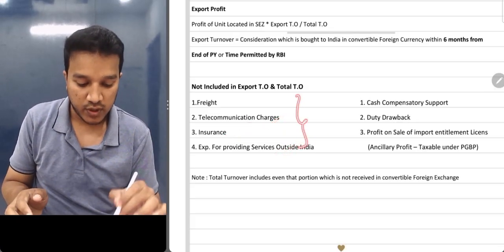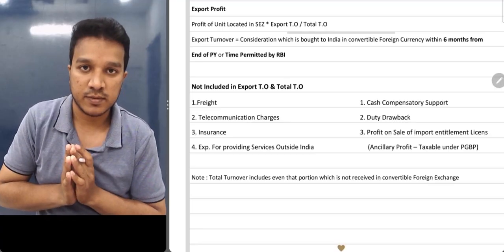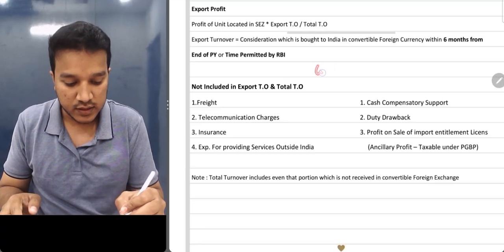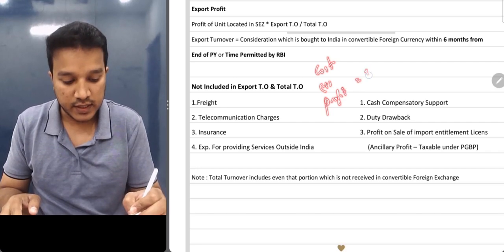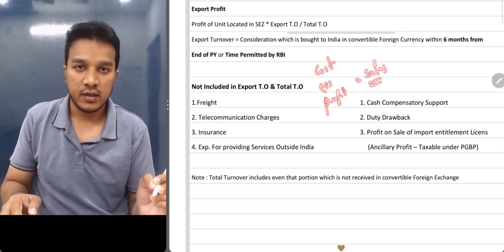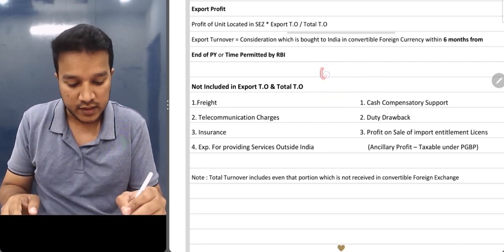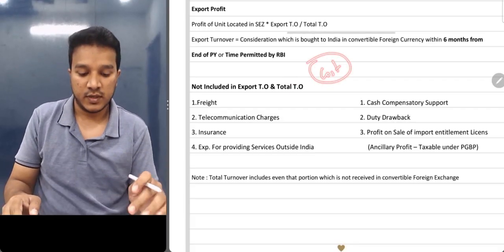If you see, all these four are P&L items, all these four are expenses. How do you calculate? You say this is my cost and add a little profit to it. Okay, and then sales is your turnover, right? That's how you do. So what the law is saying, don't take this in your cost only.